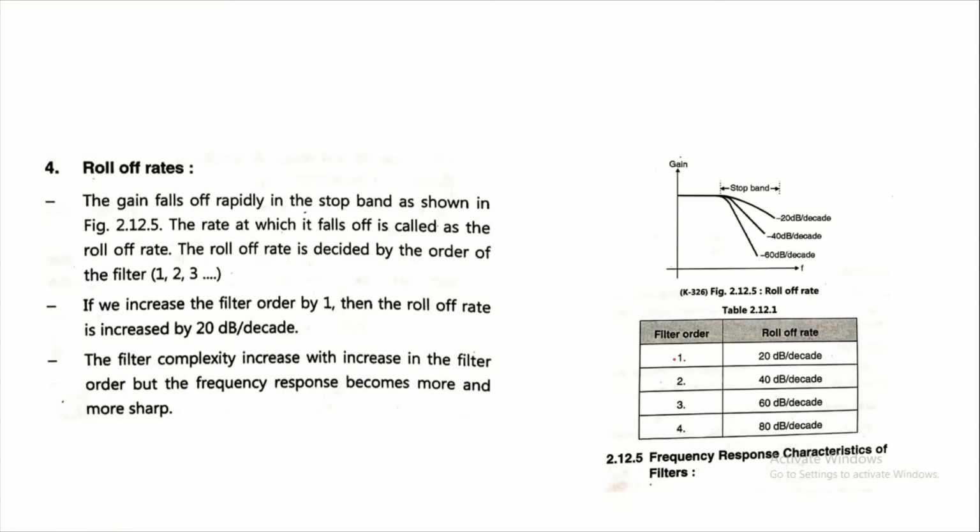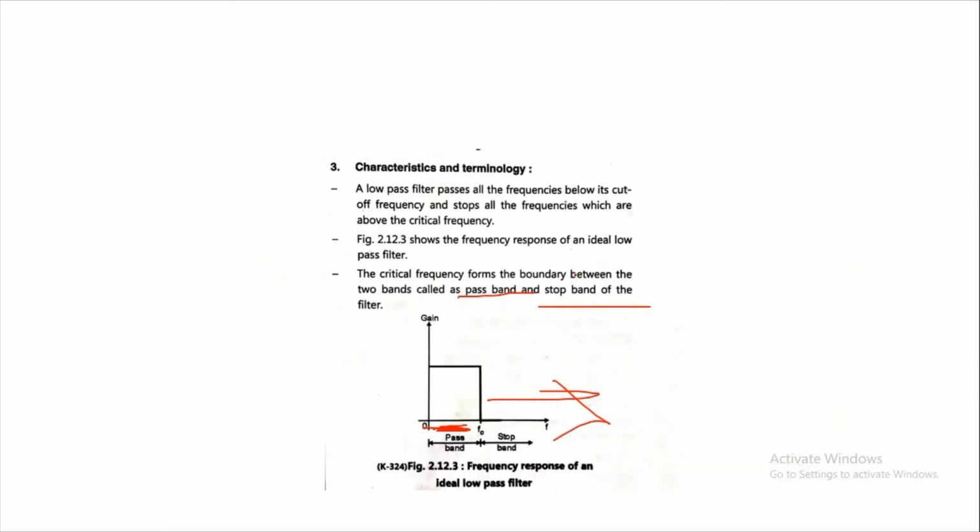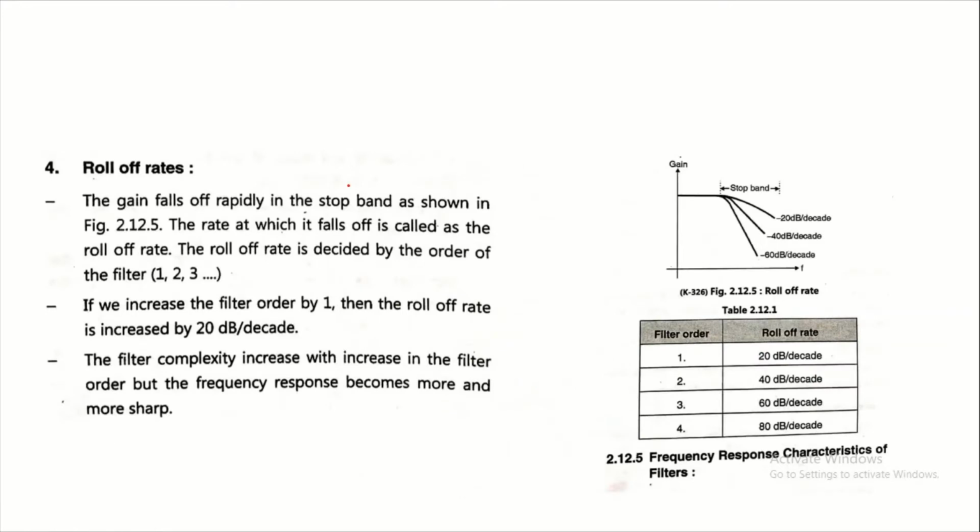Next is roll-off. This is the ideal response of the low pass filter, but the practical one is different. The gain falls off rapidly in the stop band, as shown in this figure. The rate at which it falls off is called the roll-off rate. The roll-off rate is decided by the order of the filter: 1, 2, 3.